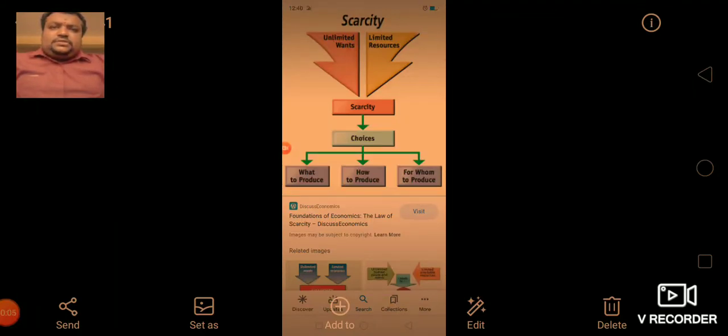Last class we discussed natural resources. We studied various examples, and we discussed the types of natural resources. There are two types, one is renewable and one is non-renewable.